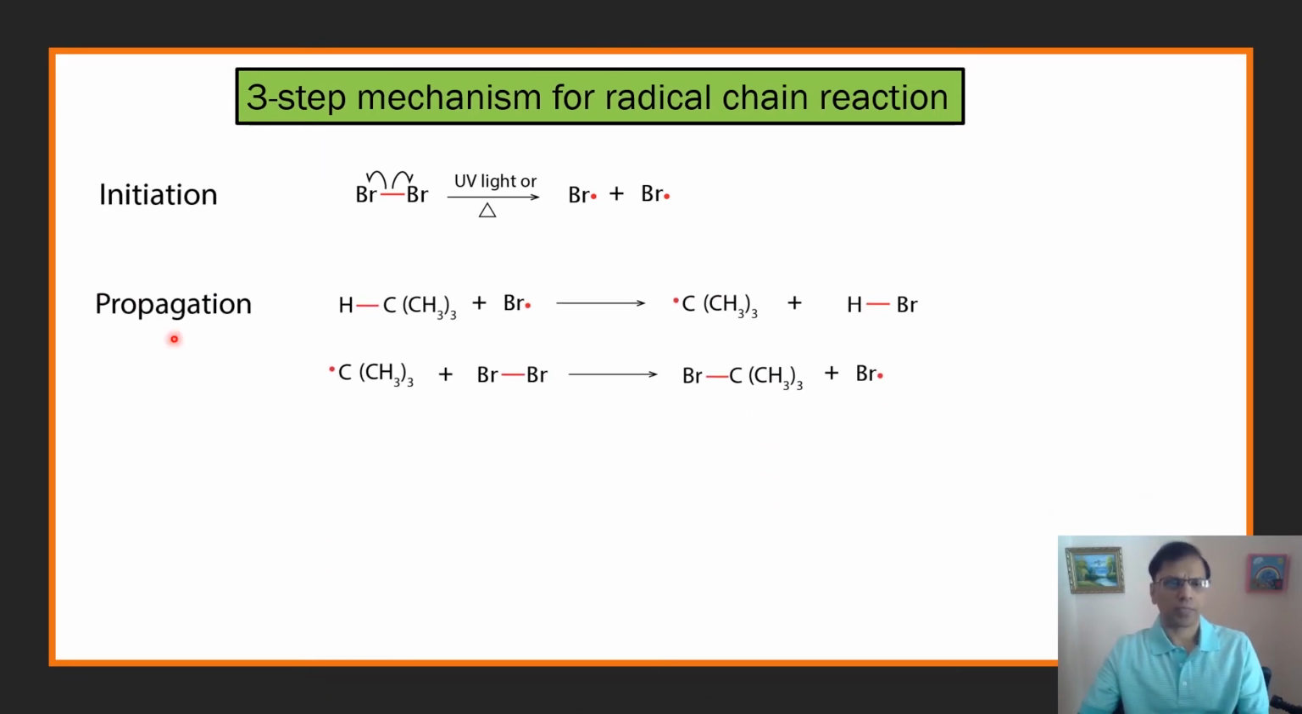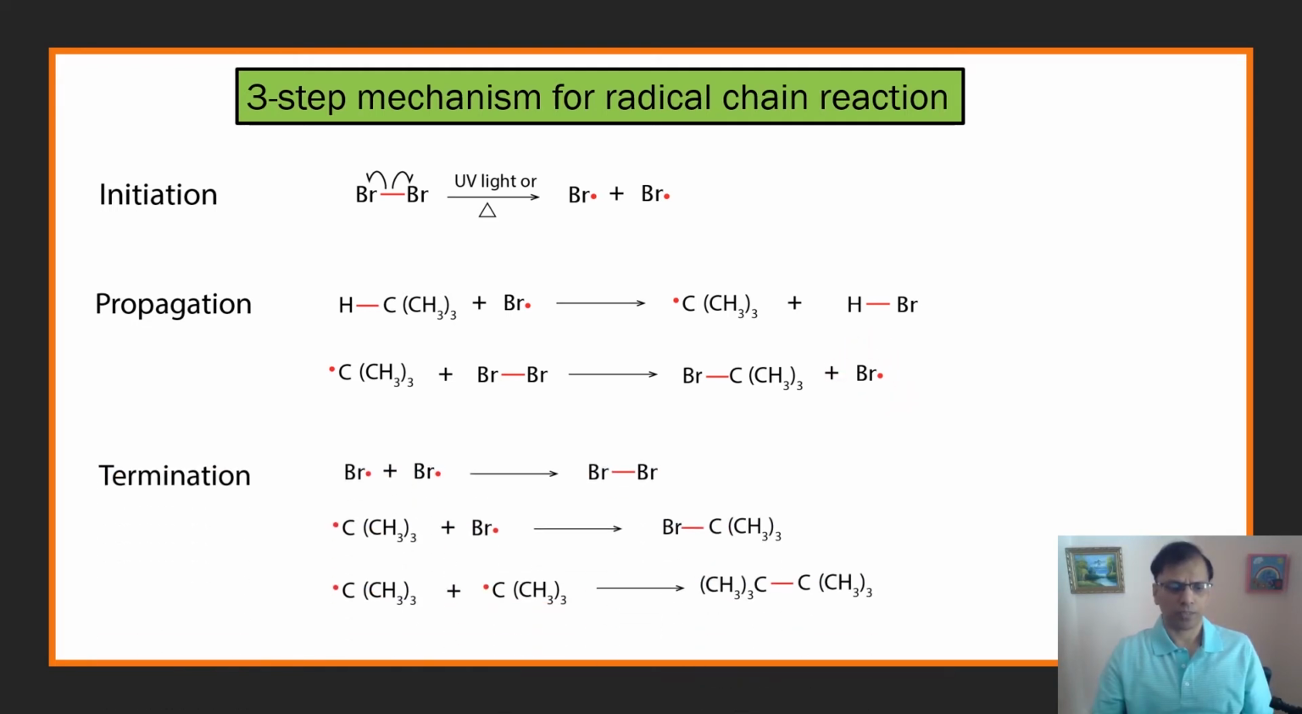The next step is the propagation step. In the propagation step, the bromine atom will abstract the tertiary hydrogen from tertiary butane to give you the T-butyl radical, and also form hydrogen bromide. The T-butyl radical will further react with bromine molecule to give you the product, and the bromine atom is regenerated. These steps are called the propagation steps.